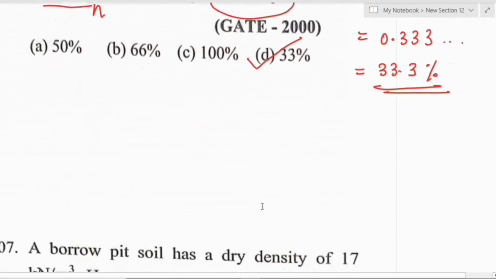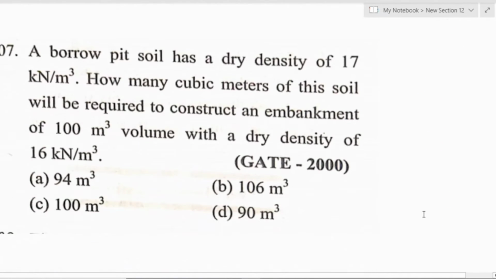Very easy question. Next, we can go to a problem related to borrow pit of soil. In the GATE examination you will mostly see a question from this borrow pit or embankment topic.